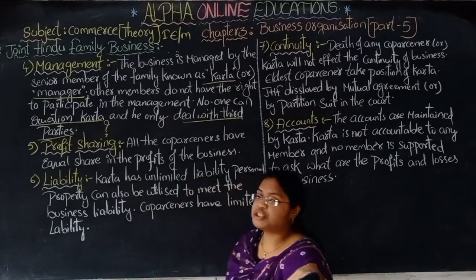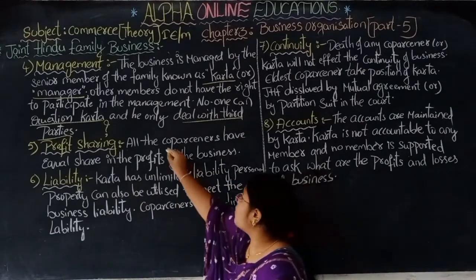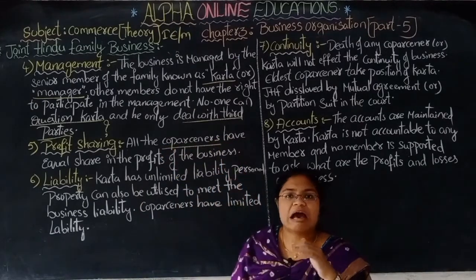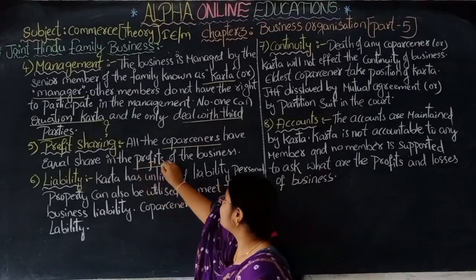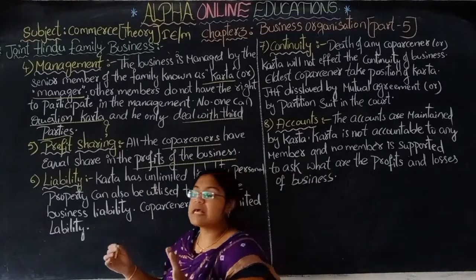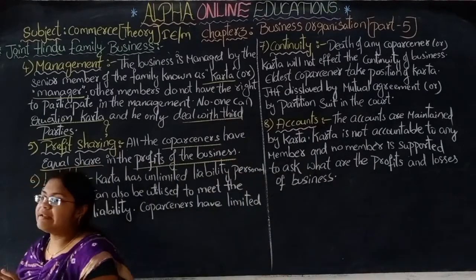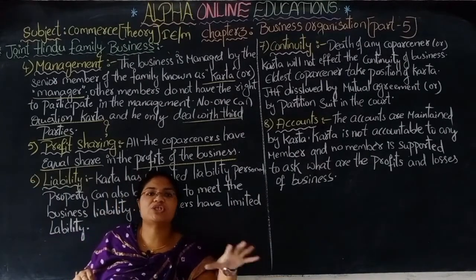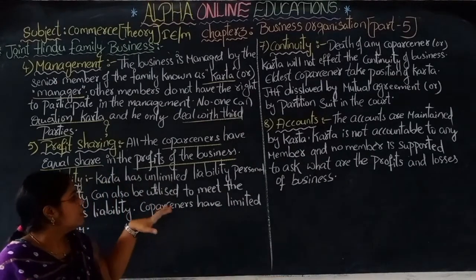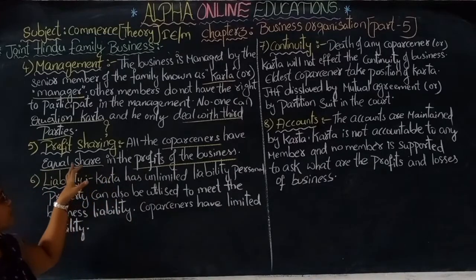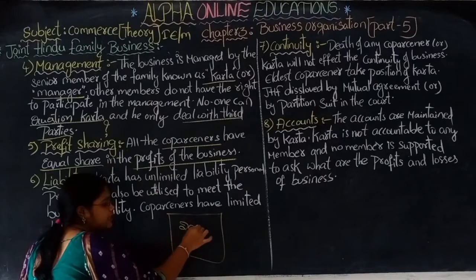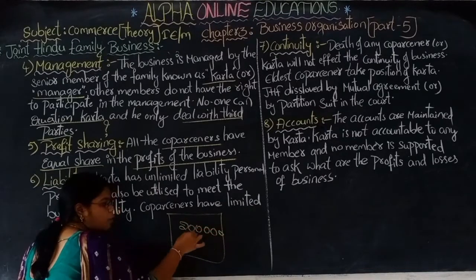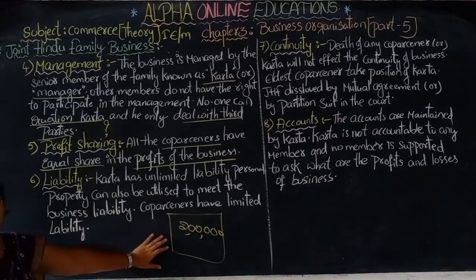Next, profit sharing. All the co-partners have an equal share in the profit. Whatever the profit of the business, all of them get an equal share. For example, if there is a profit of 2 lakh rupees, all the co-partners will share that 2 lakh rupees equally.